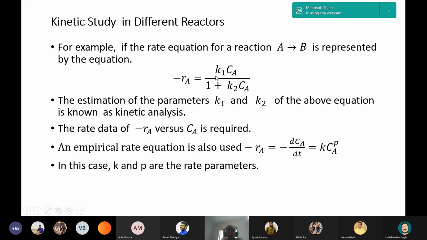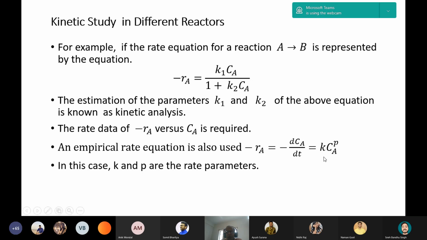And then we get the details of the rate constant k1. That will be k0 e to the power minus ΔE by RT, in the form of Arrhenius law. That is in the form of Arrhenius expression, we can write k1, k2. And if we know this, then in the design equation, this rate we can substitute and go for further calculations. So the rate data rA versus CA is required. And this is one type of rate equation.